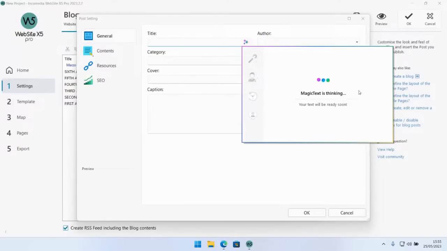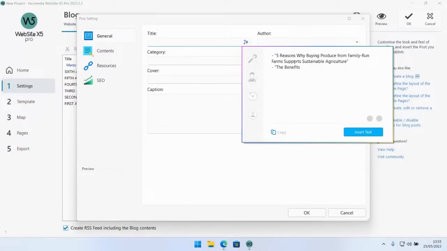The AI is going to be providing us with 3 choices of topics we can discuss in our blog based on what I just said. So let's see. 5 reasons why buying produce from family-run farms supports sustainable agriculture, the benefits of choosing animal breeding on family farms, why it's worth it to shop locally and support family-run farming businesses.